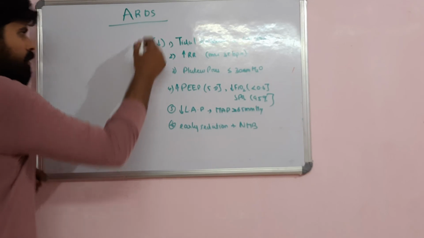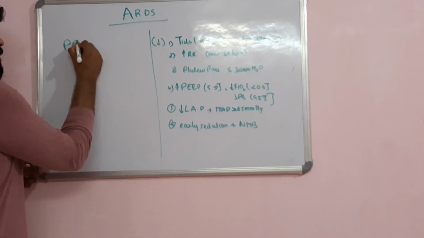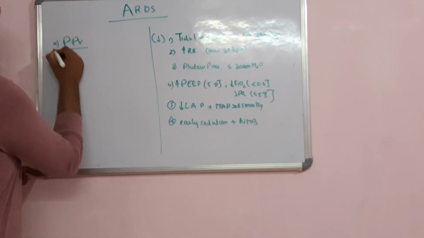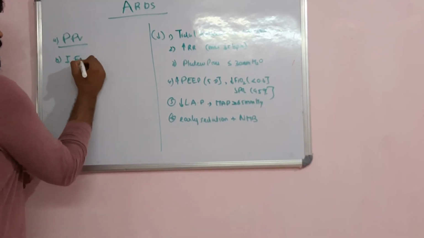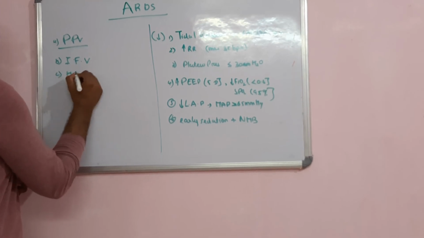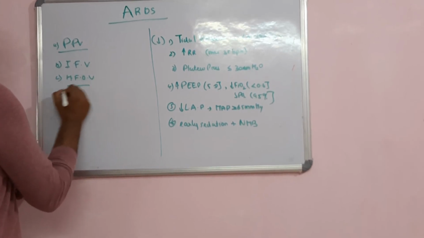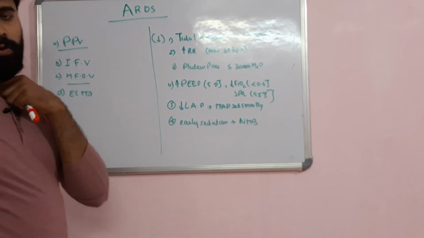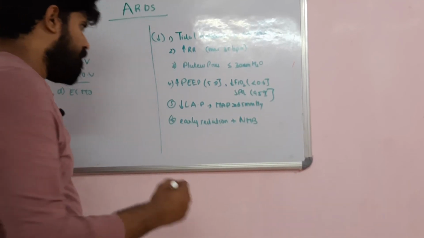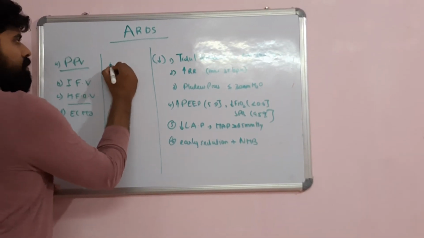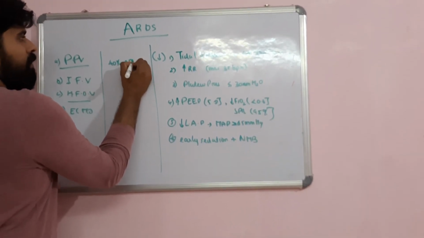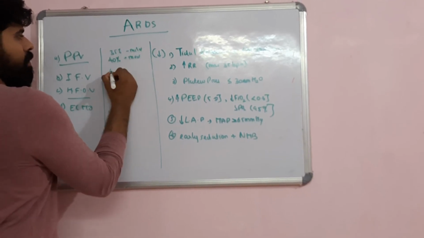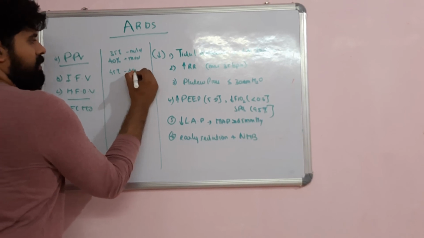The other type of ventilation you can do is prone position ventilation. This will improve the patient's oxygenation. The other options are inverse ratio ventilation, high frequency oscillatory ventilation, or you can try extracorporeal membrane oxygenation. But overall, the prognosis is very bad for ARDS. The mortality rate is 35% for mild, 40% for moderate, and 45% for severe disease.